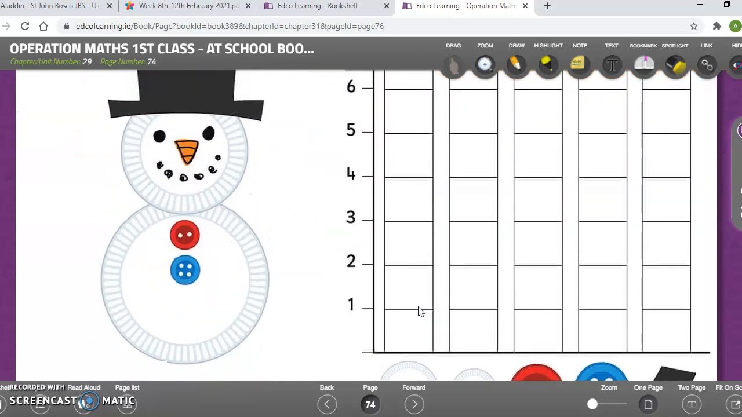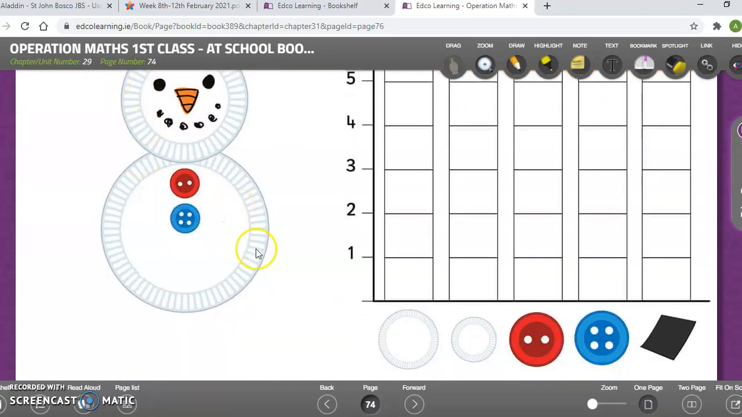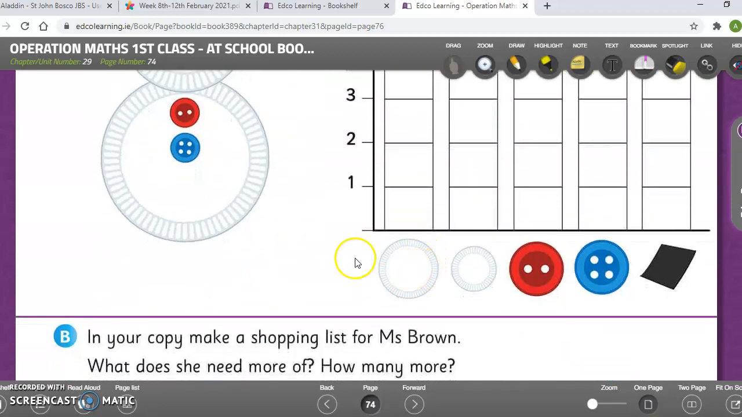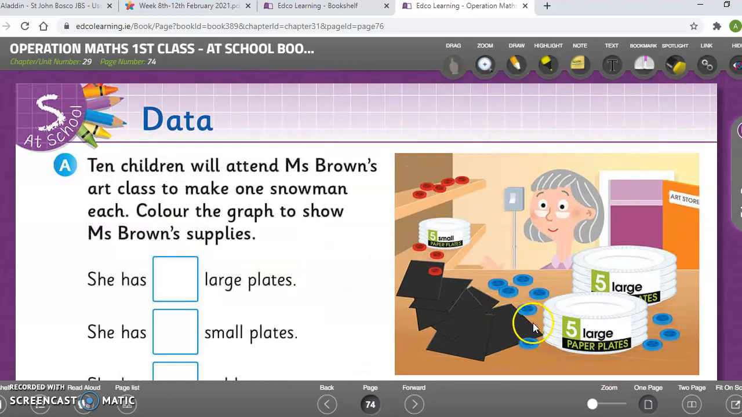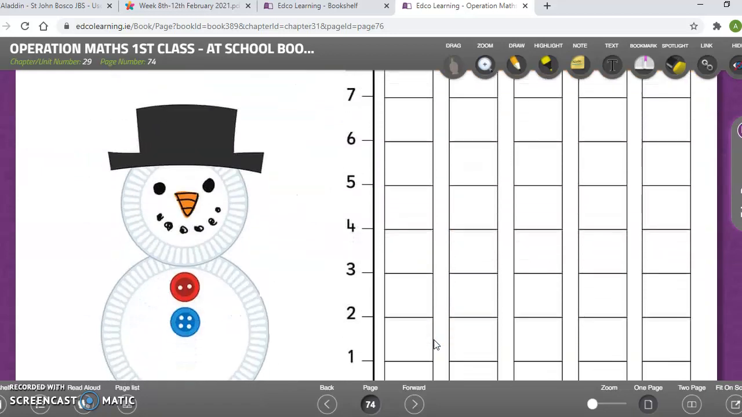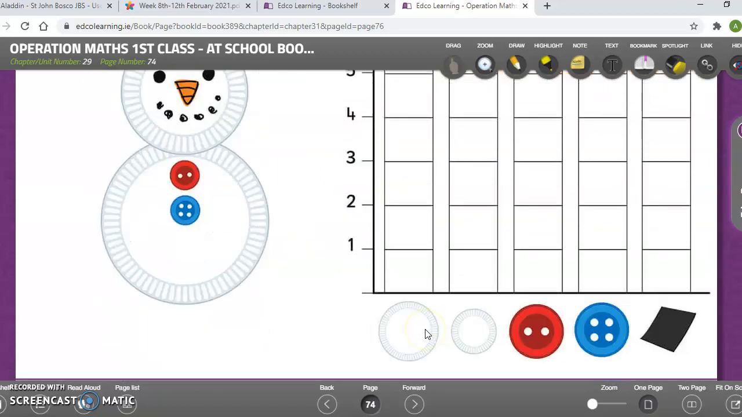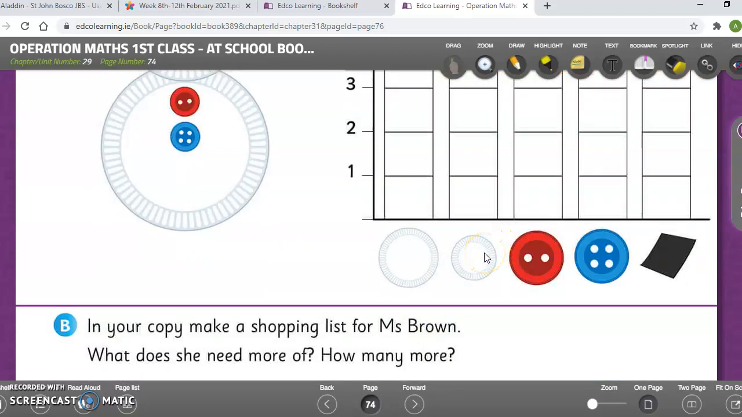Then, can you see the snowman? So this is what the snowman will look like, but we need to count, does she have enough of her supplies to make it? So depending on how many big paper plates there were, say for instance, I'm going to guess 10, okay? If she has 10 large paper plates, we need to colour the graph all the way up to number 10, because that's the top number, okay? And do the same for all of them. So next, colour how many small paper plates she has, how many red buttons she has, how many blue buttons she has, and how many pieces of paper she has. So that is representing it on the graph.